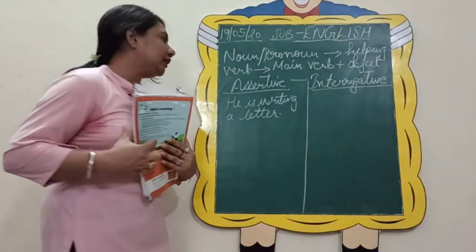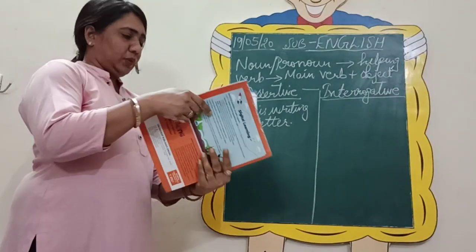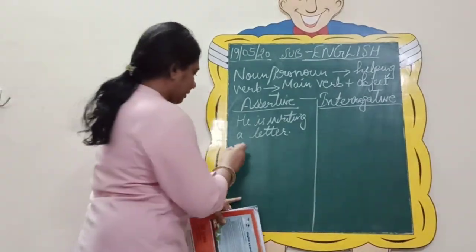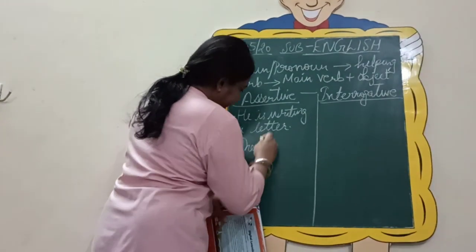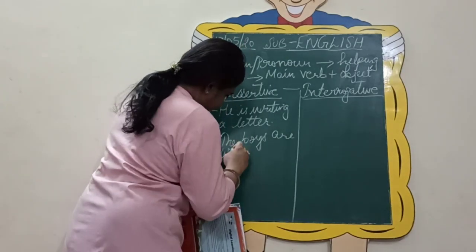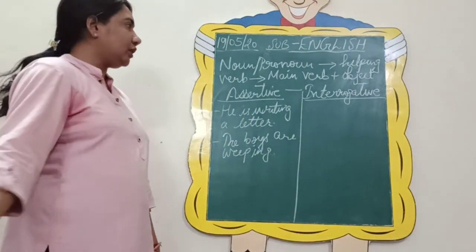So we all know that he is writing a letter is what? This is assertive sentence. Okay, let's write one more example. The boys are weeping. Okay, now let us change it into interrogative.